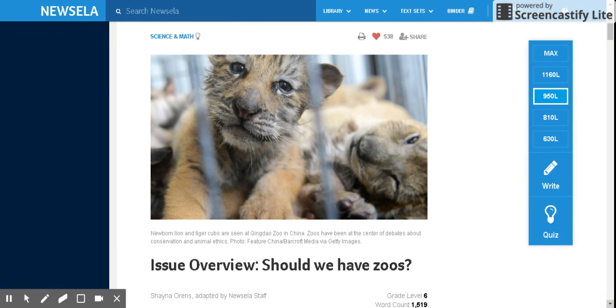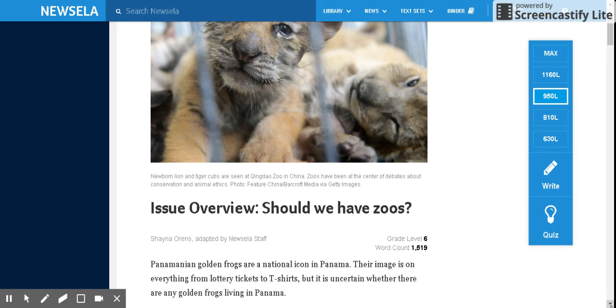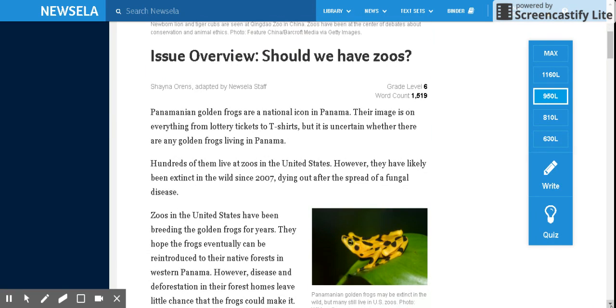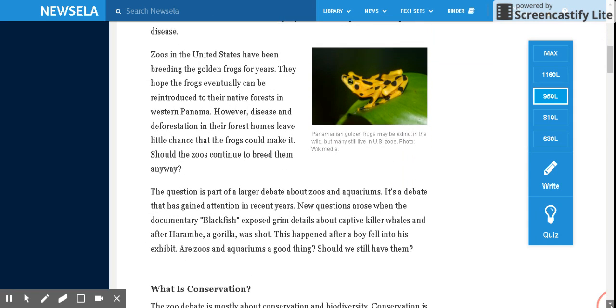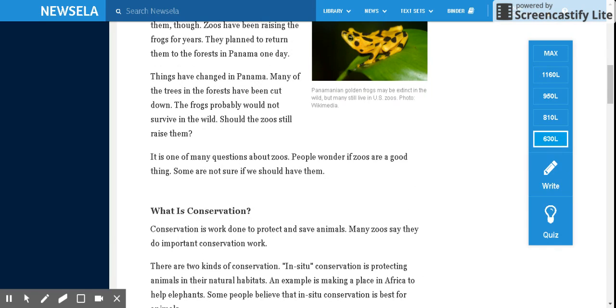So even though your table of students or your small group discussion group might have a variety of reading levels in it, you might have a student from each level and as a group of 5 that are discussing this topic of should we have zoos or should we not have zoos. Everyone is reading the same information, but the students are able to have discussions. So the students that are at a lower level are able to actually read some information, get the gist of the idea, and be able to contribute to their conversation at the table just as much as someone who's reading at the max level or the 1160 level where they're reading something a little bit more complex.